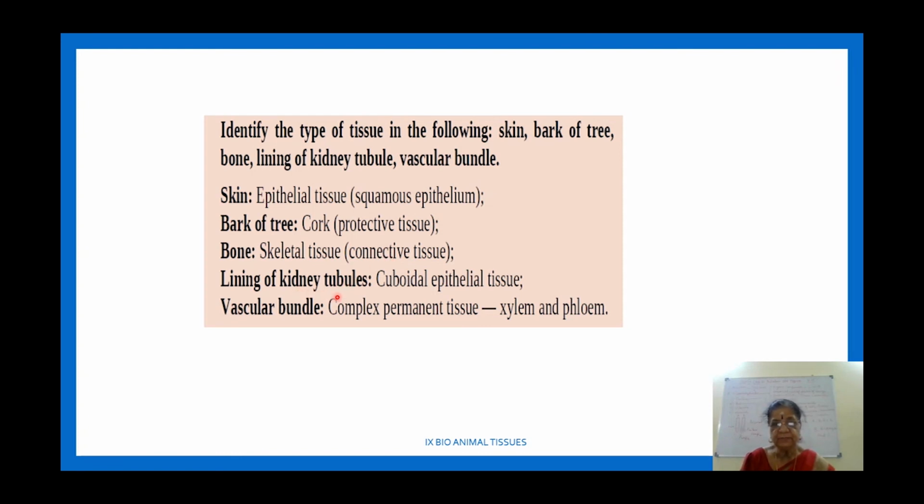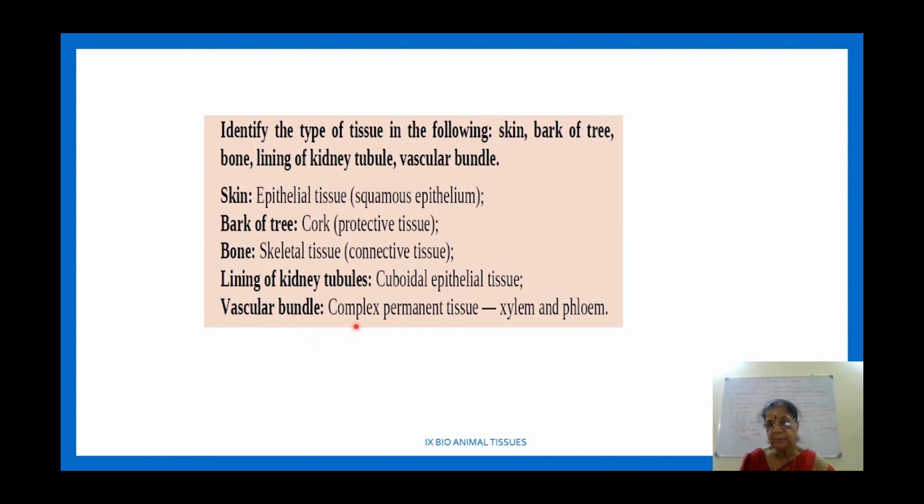Then lining of kidney tubule. We just saw it. Lining of kidney tubule is cuboidal epithelial tissue. You did epithelial tissue well, especially the organ locations, which are important. I hope you understand. Then last one, the vascular bundle.